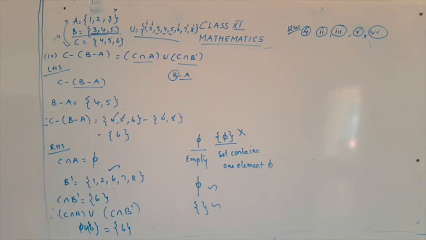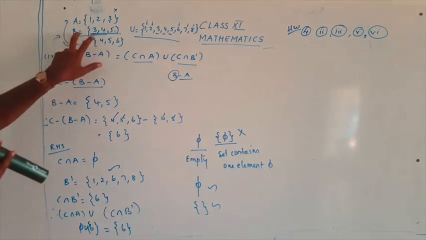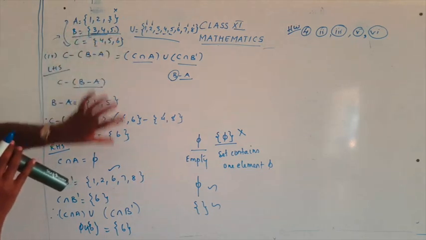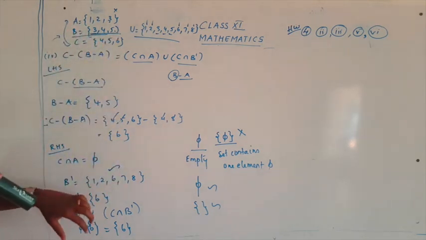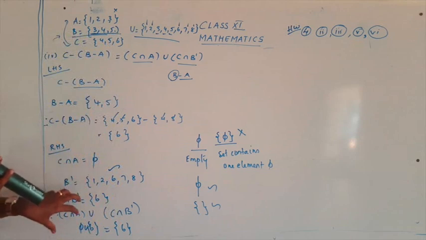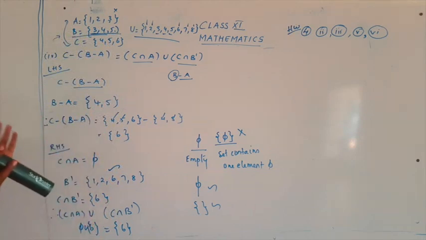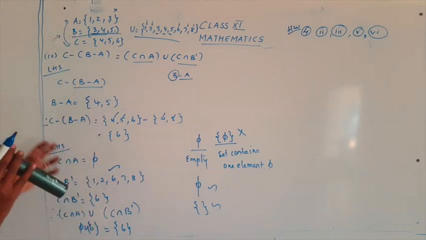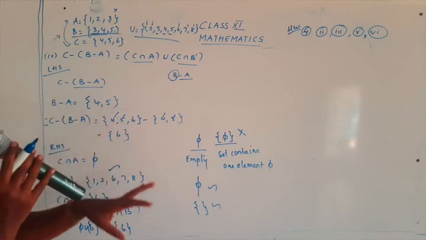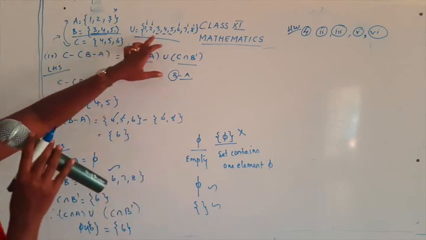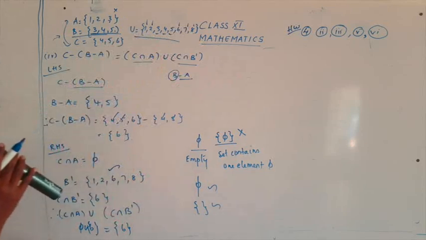So that becomes your B dash. B is given as {3, 4, 5} and when you are finding B dash, you are going to exclude the members of B and write whatever the left out elements are. That is {1, 2, 6, 7, 8}. So we have found B dash.